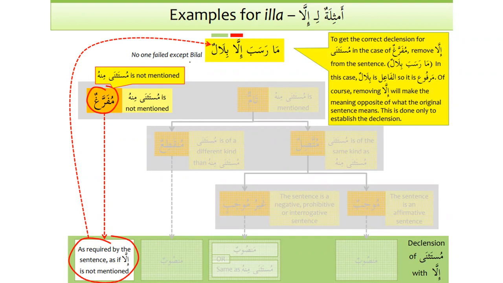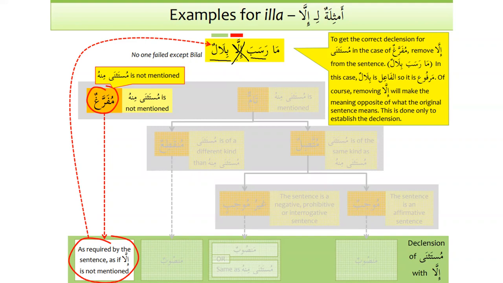No one failed except Bilal. We should treat it as if illa is not there. So just hide the illa and complete the sentence. Ma rasaba bilalun. Rasaba is fi'l and bilalun will be fa'il. So here Bilal is a doer, so it will be marfu. If you say ma ra'aytu illa bilalan, or ma ra'aytu bilalan, ra'aytu is fi'l plus fa'il and bilalan will be mansub.